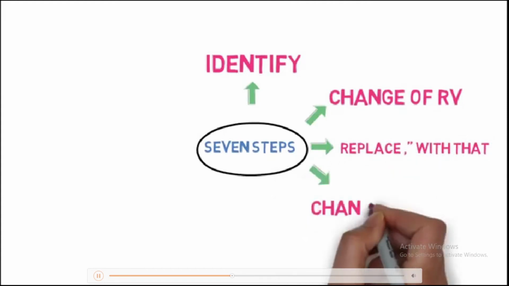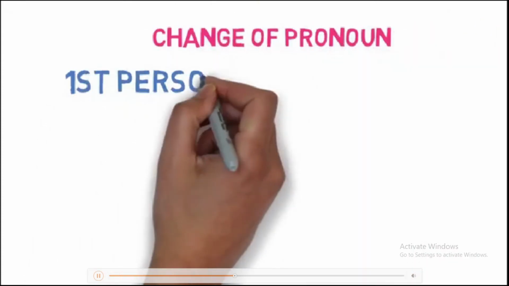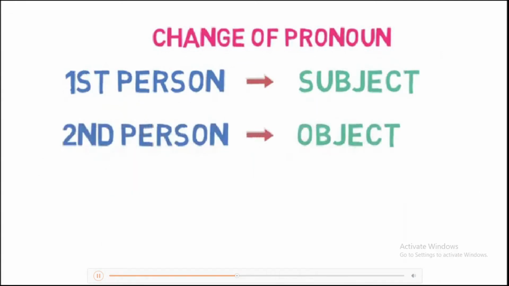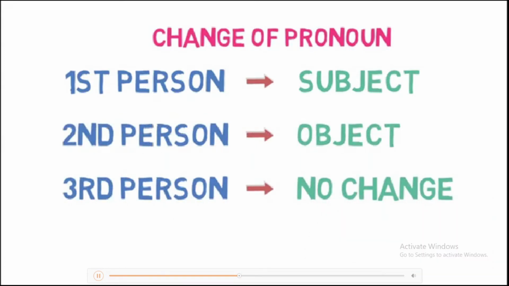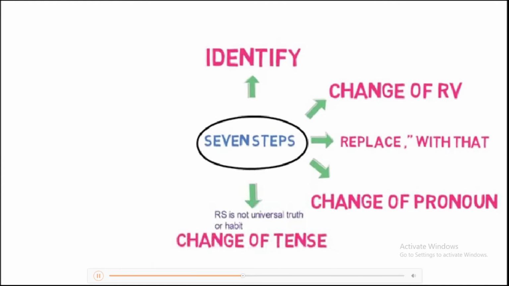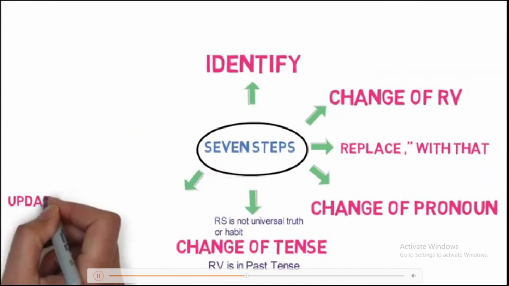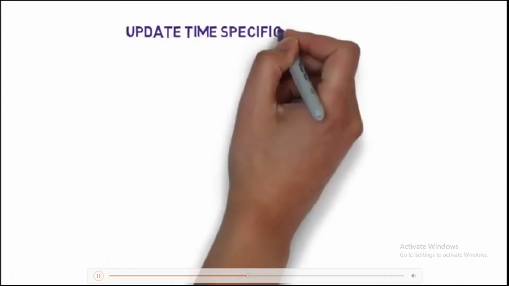Step 4. Change of pronoun. Pronoun will change as per this workflow. First person in the reported speech will be converted as per subject, second person as per object, and third person will remain unchanged. You can remember this with an acronym SON, that is son. Step number 5. Change of tense. Tense will change as per this workflow. Step number 6. Change of words denoting time. The time denoting words will be changed as per this workflow.